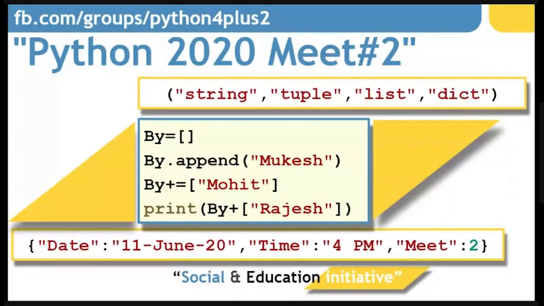In the middle box, you see there is an assignment for an empty list in which I have added my name. Then I have added Mr. Mohit's name. And then I further added Mr. Rajesh's name.